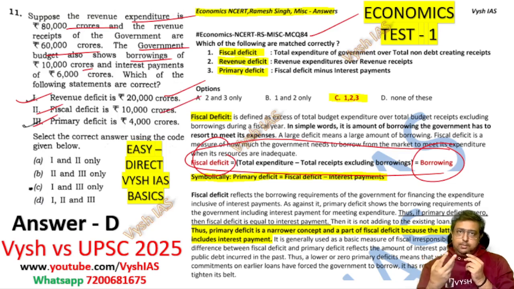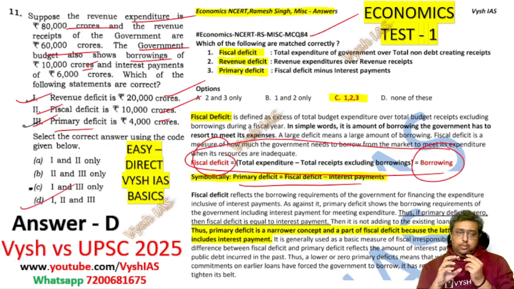Now, when I'm explaining, it may look easy to you, but this is actually easy if you remember the concept. Then they are asking the primary deficit. Primary deficit is when you consider the interest payments along with that. So primary deficit is equal to fiscal deficit minus the interest payment. That is the straightforward formula. You already have the fiscal deficit given as 10,000 crore. They have given the interest payment as 6,000 crore. Subtract it, you will get 4,000 crore. So 1, 2, 3 all are correct.